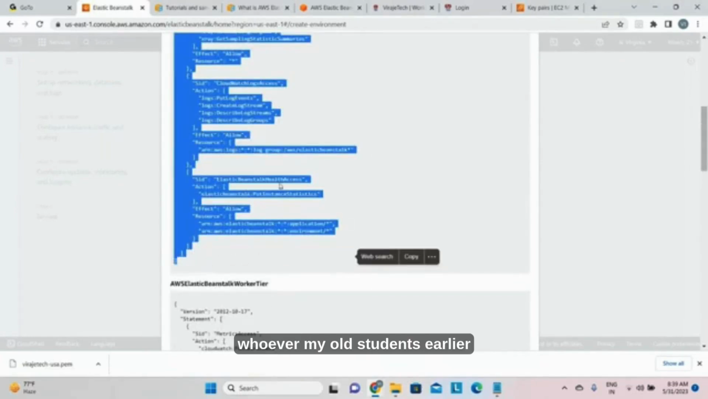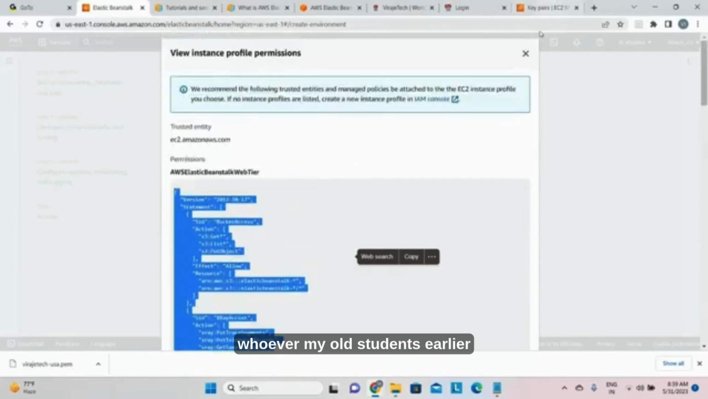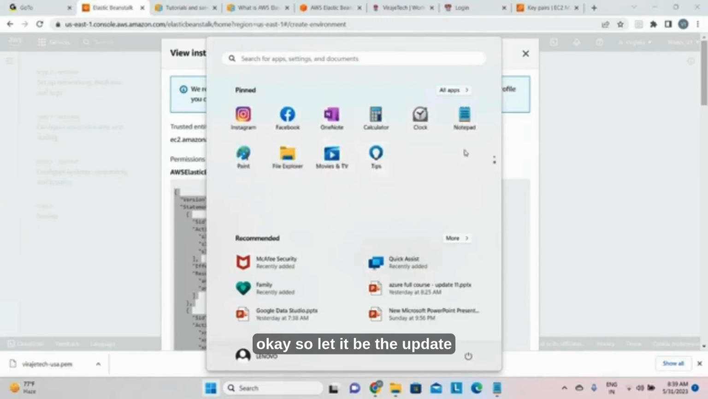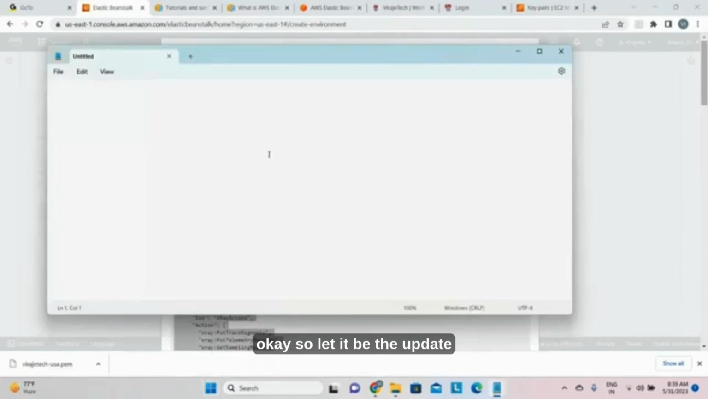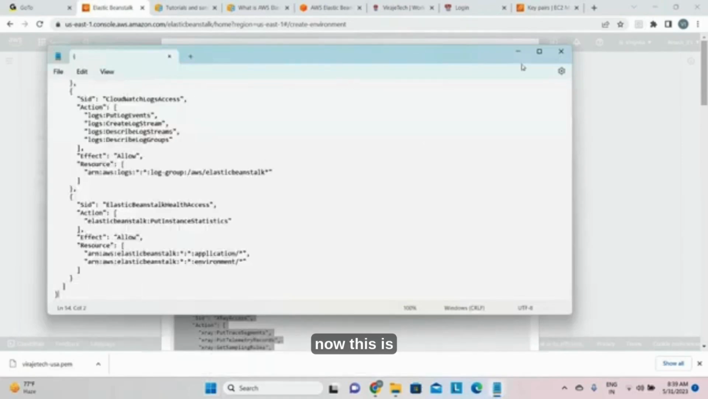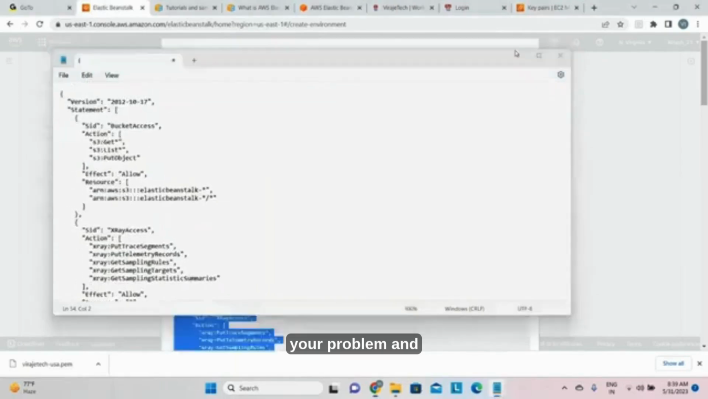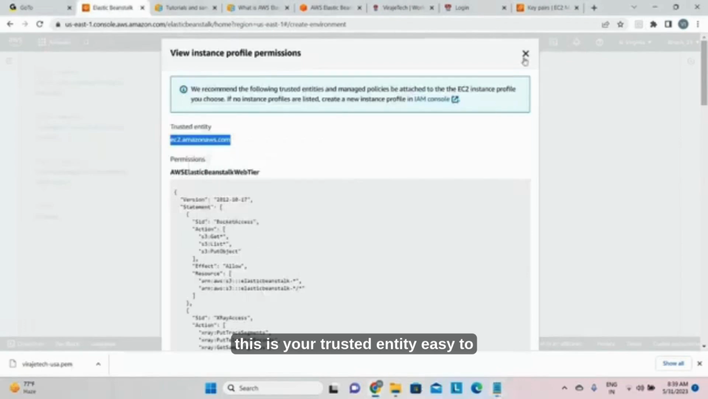Earlier, for my old students, these steps were not there. We could create it automatically, but now they have updated it. The Amazon team updated it. Okay, so let it be the update. Now this is your policy, and this is your trusted entity, EC2.